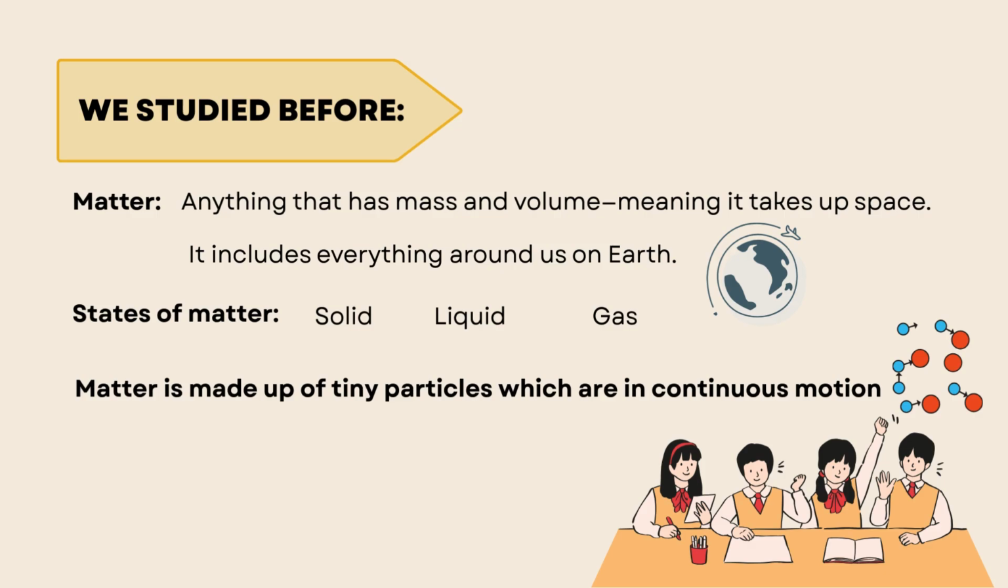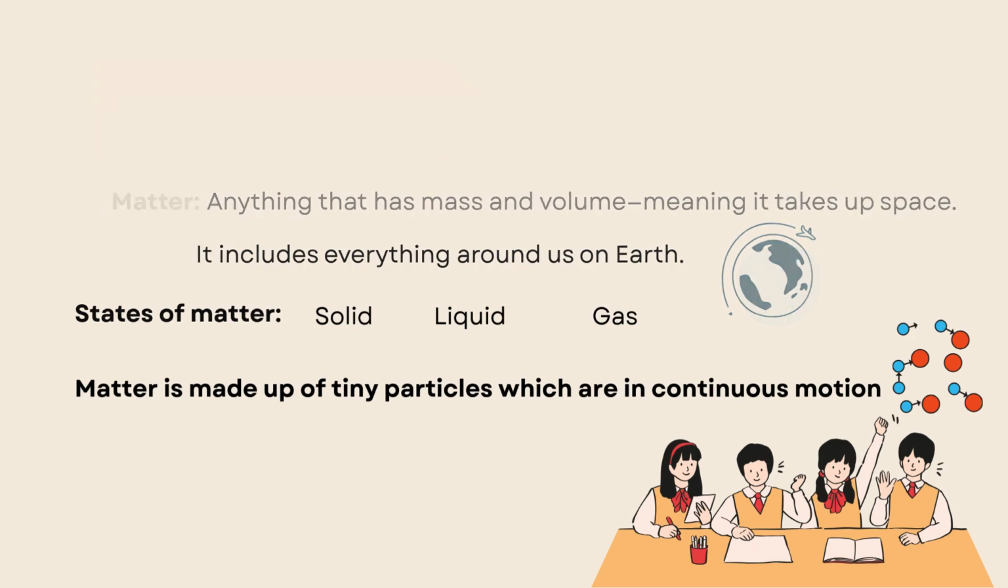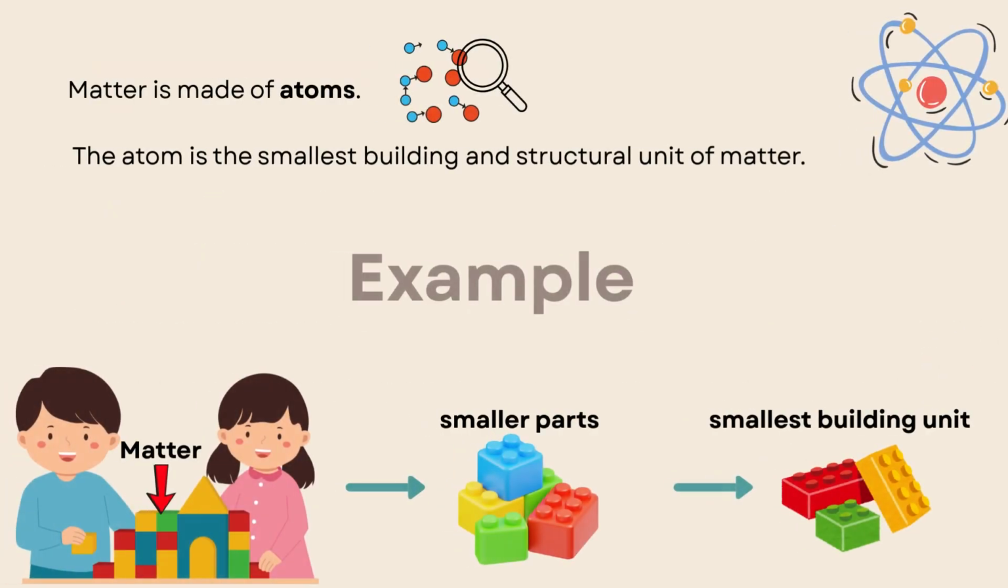So now it's time to know the name of these tiny particles. These tiny particles have a name, which is atoms. So we can say that matter is made up of atoms. And the atom is the smallest building and structural unit of matter.